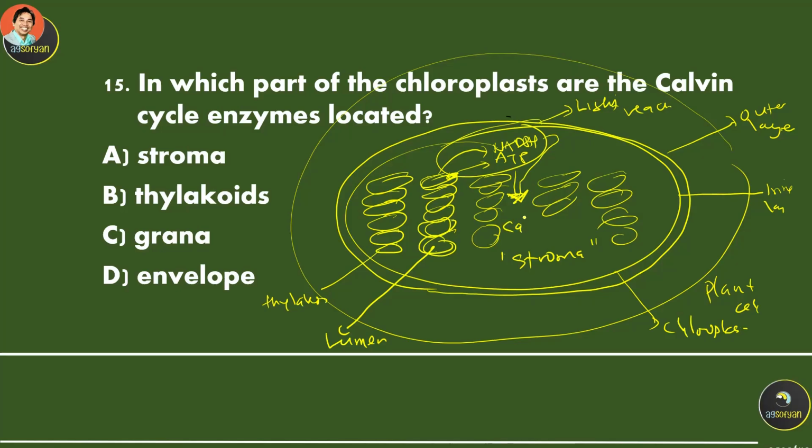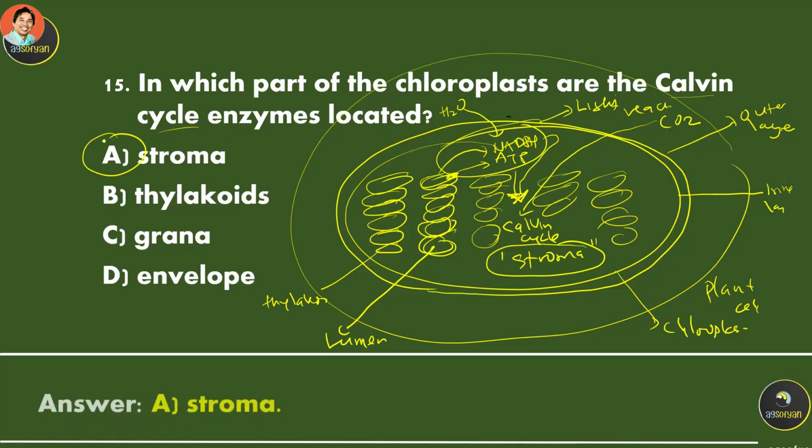It's called the Calvin cycle. And this Calvin cycle is going to be occurring in the stroma. And for this reaction, remember, it requires carbon dioxide, and the light reaction uses water. Now from this information, the Calvin cycle will be in the stroma.